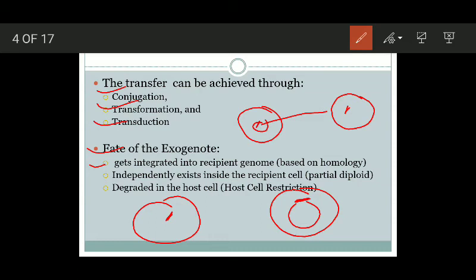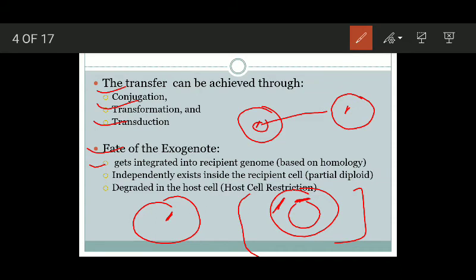Or it independently exists inside the recipient cell. Either it does not integrate with the genome, it independently exists in the cytoplasm of the recipient cell. And here that cell, having another portion of DNA from another cell which is not integrated into the genome, is known as a partial diploid. Remember, it can either integrate into the genome of the recipient cell or it can independently exist inside the recipient cell.